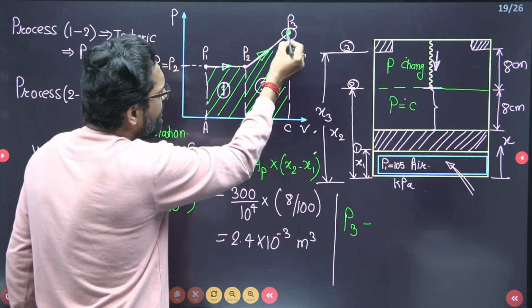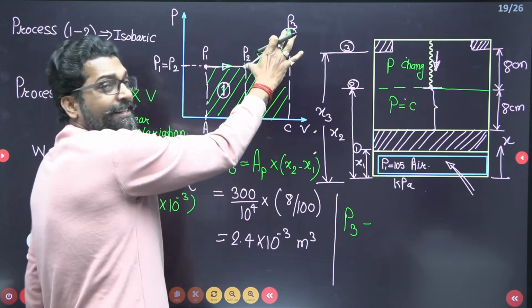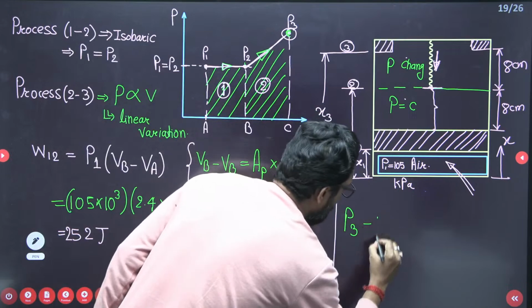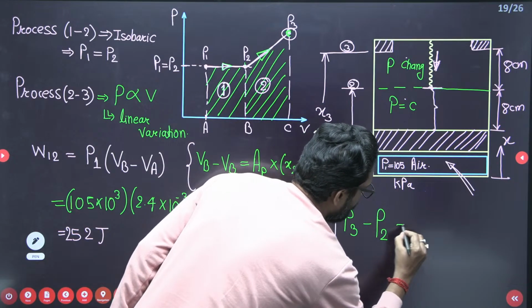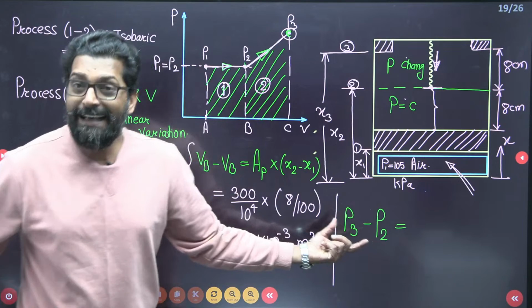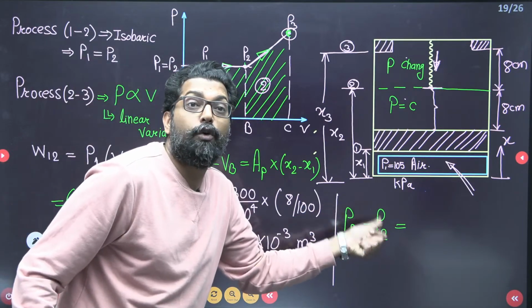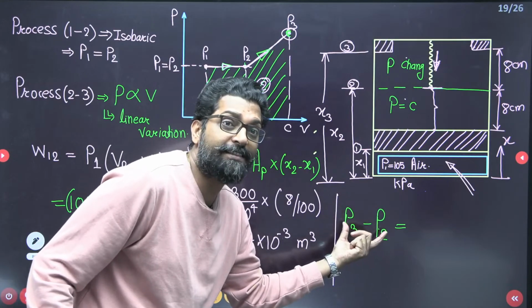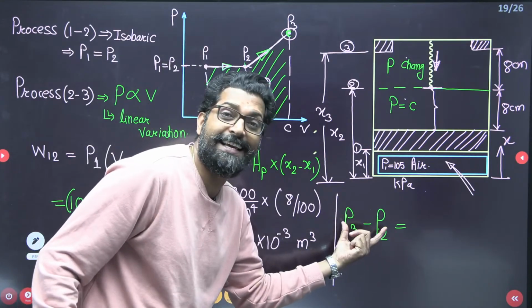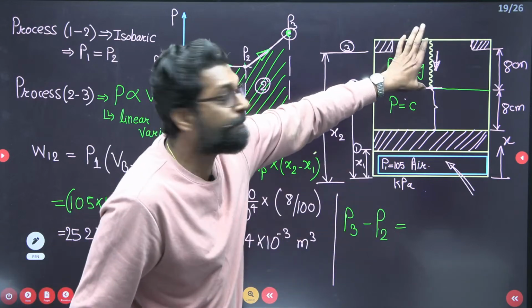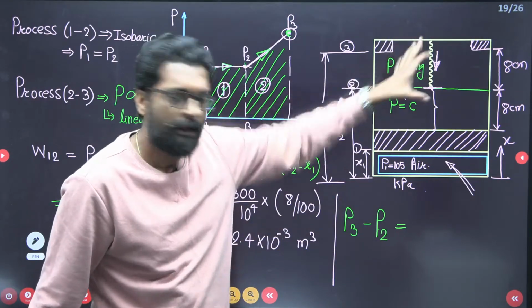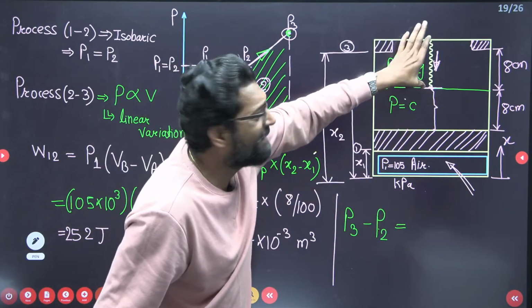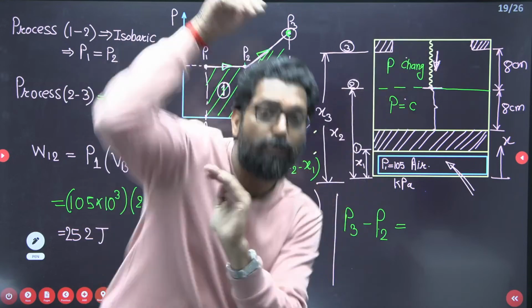see, P3 minus P2 is equal to this deflection. That means P3 minus P2 is equal to what? My dear, this P3 minus P2, who creates this change? Please tell me. This change in pressure, who is responsible for it? The responsible one is your spring. P3 minus P2 is the change of the pressure during its encounter with the spring.